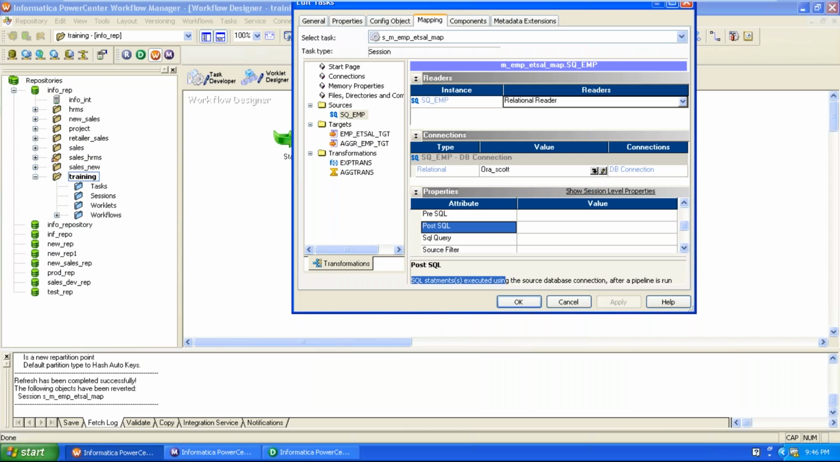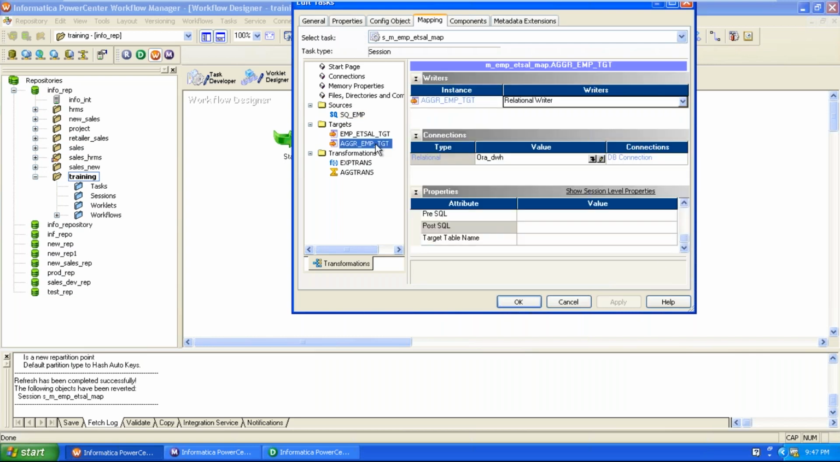And for the target also, before pipeline run and after pipeline run, for targets also. So we'll cover this later. See here, you can read this one. SQL statements are executed using the target database connection before the pipeline. Here, the SQL statement is executed using the target database connection after the pipeline. We'll discuss them clearly.